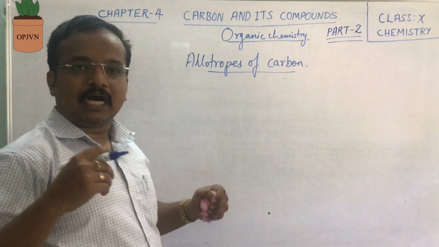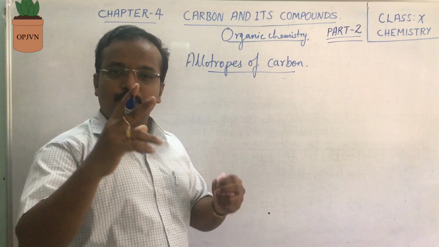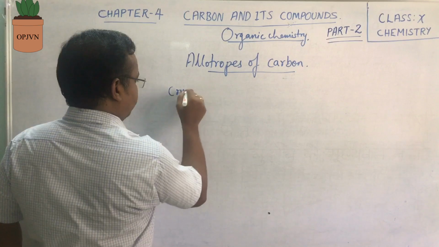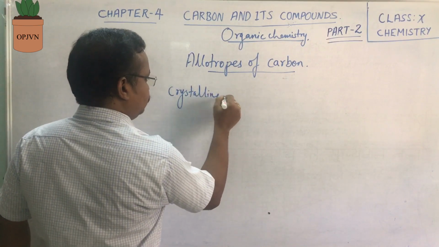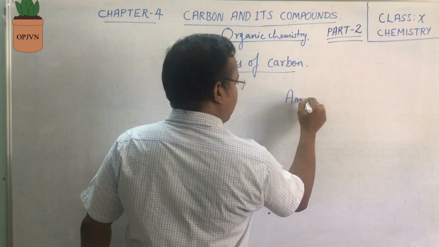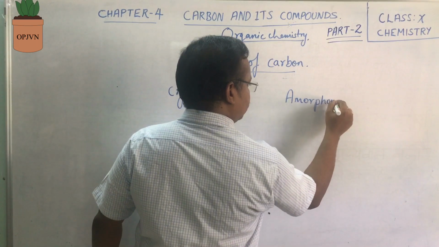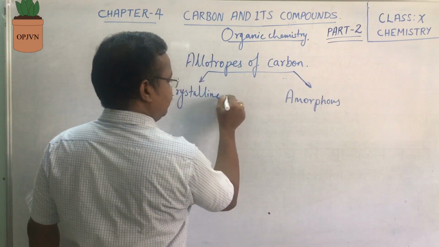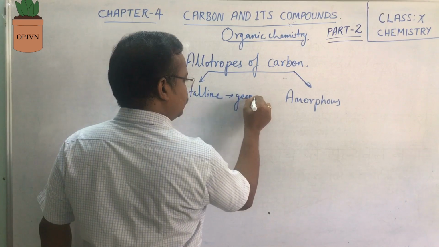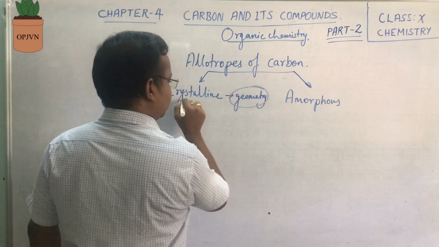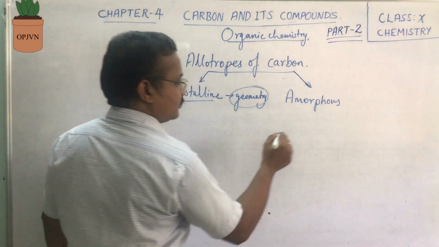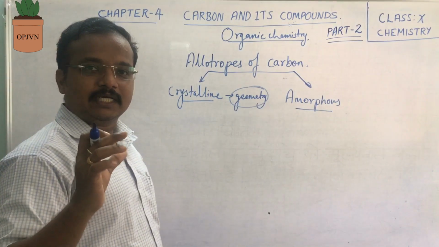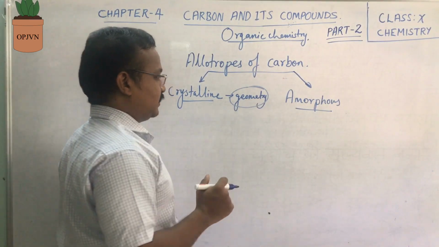Children, carbon exists mainly in two different types of allotropic forms. One is its crystalline form, and another one is its amorphous form. Now see, crystalline means there is a specific geometry for a substance, and amorphous means there is no particular shape, no geometry for the substance. That's why it is called amorphous.